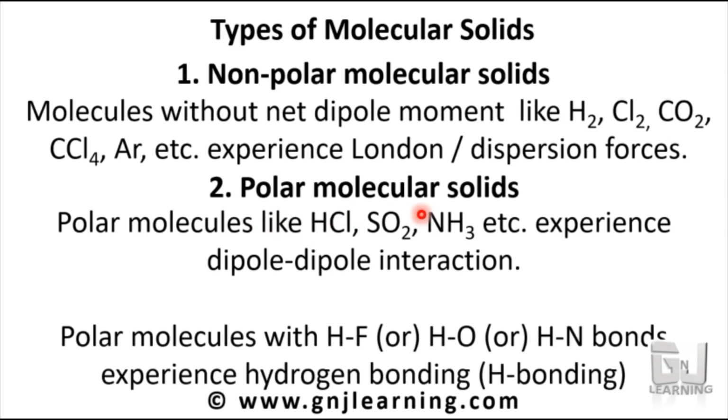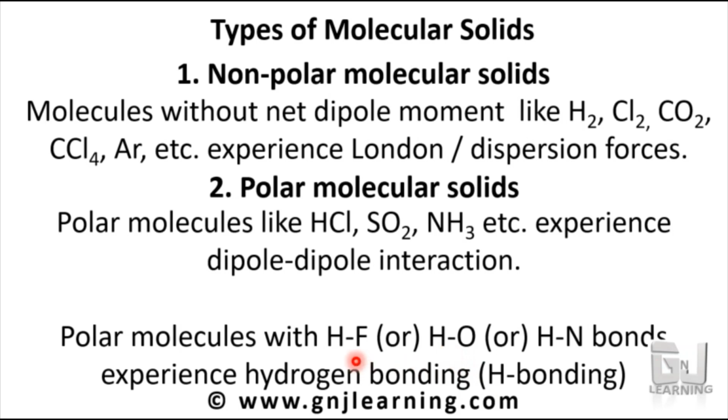Yet another, there are molecules that have highly polar bonds, that is, an HF bond, OH bond or NH bond. If the molecules have such bonds, they will also have dipole-dipole interaction, but it will be much stronger. In such cases, it is called hydrogen bonding. Why hydrogen bonding?